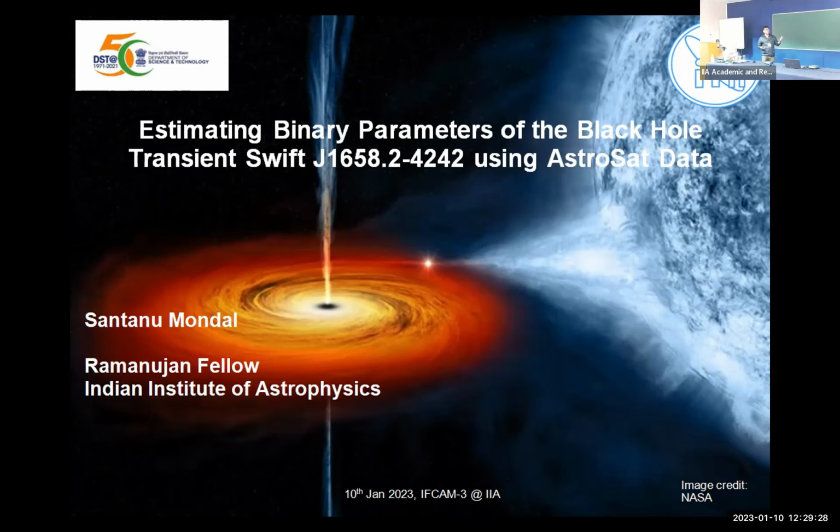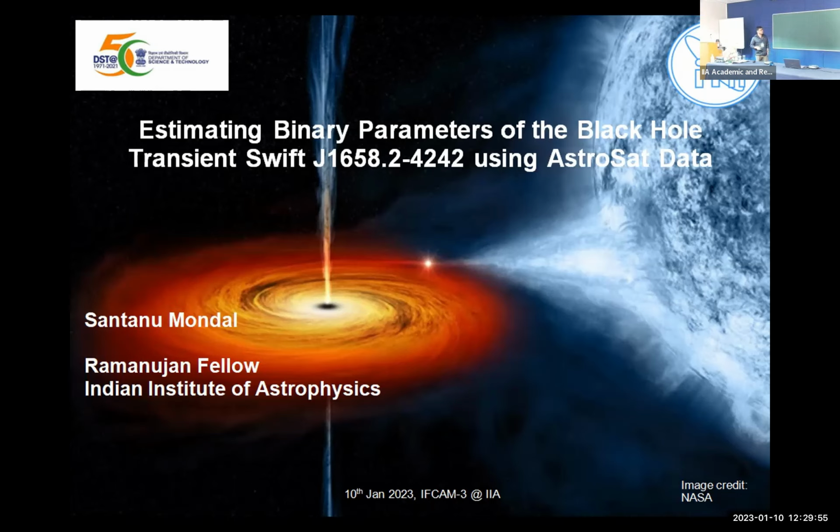So for that, the black hole needs to accrete. That means someone is supplying matter, and that is the companion, which can be identified from optical observation. But so far, only 20% of the black hole candidates are dynamically confirmed from optical observation. Therefore, there is a lot of scope to make predictions about these binary systems, so that in future we can confirm them using optical observation with high resolution telescopes.